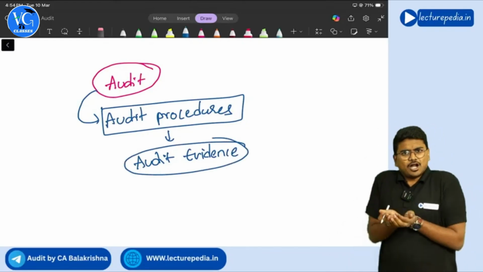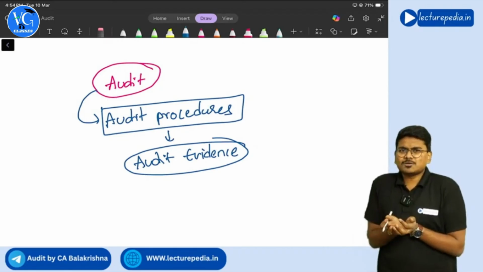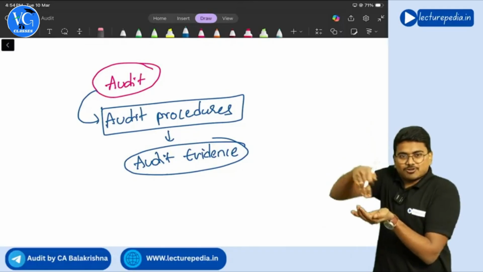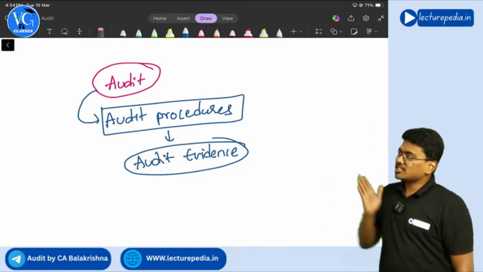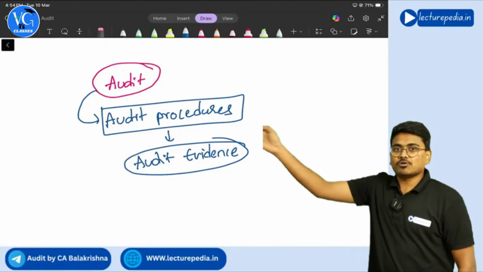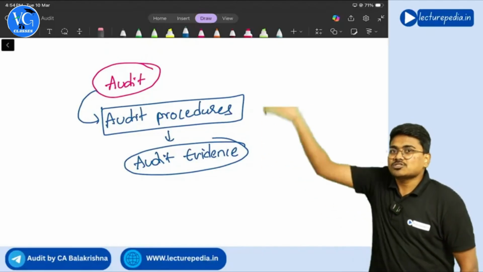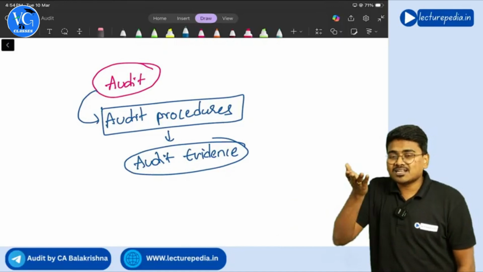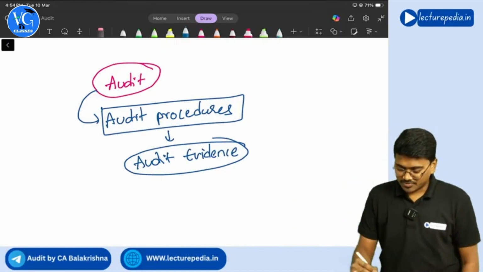By getting audit evidence, what will you do? Based on audit evidence only, you will base your opinion, correct or not? In the audit report, you have to give your opinion whether the financial statements show a true and fair view or not. That opinion is based on this audit evidence only.